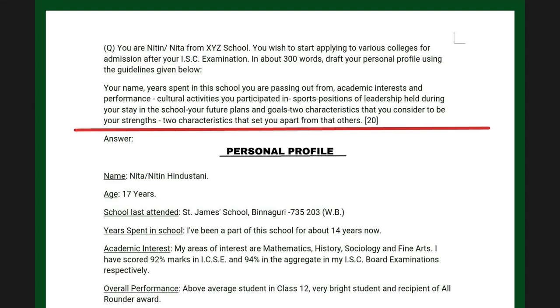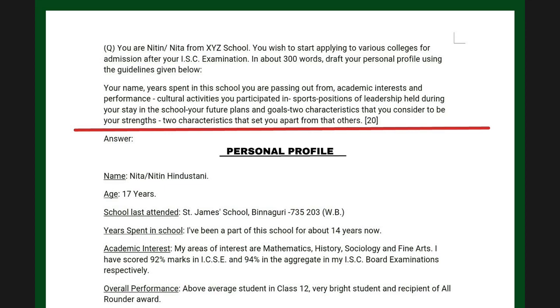So you should know how to draft a personal profile, because very soon, you are now in 12th, you will be going for your college education. When you leave school, how exactly are you going to write the personal profile? That's what is being taught. So this is the right time to teach. And the Council for the Indian School Certificate Examinations has done the right thing to have included this in the syllabus, so that each one of you should know how to write your personal profile.